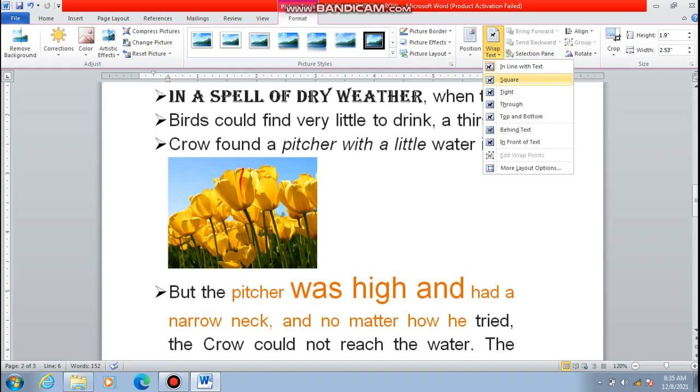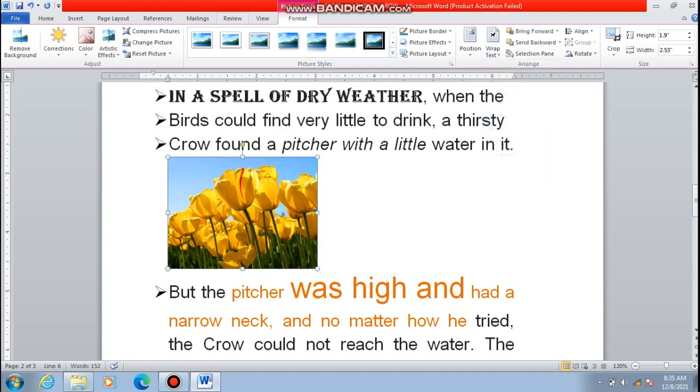Whatever position of the pictures you want to change, so that the text you have written should be below this picture. I have selected the square form, and this is the picture, and all the text that is written is below this picture. So this is known as wrapping the text around an image.